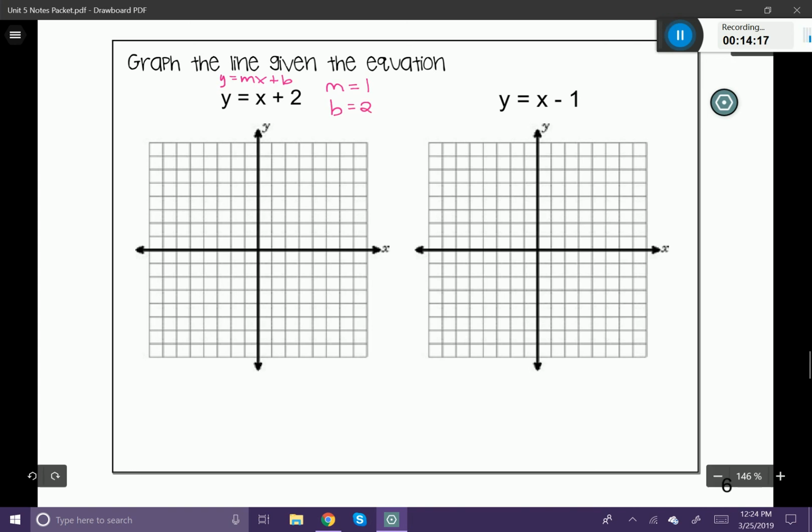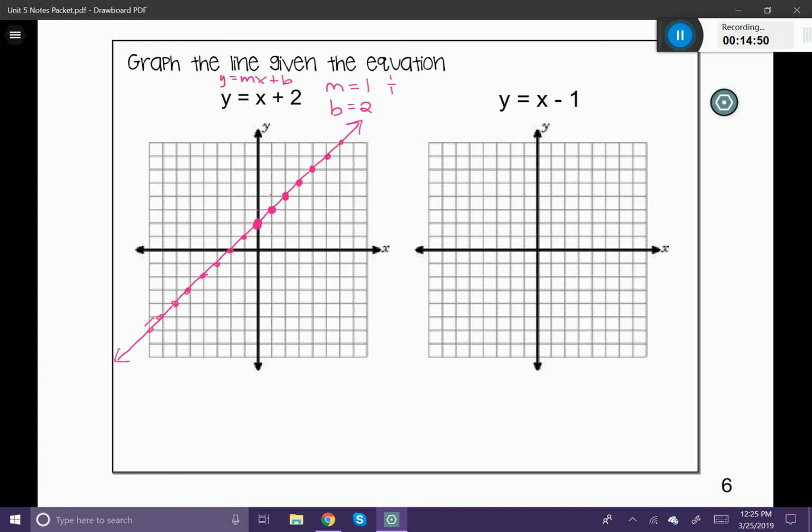The y-intercept I know is at 2, so let's put it there. And I know the slope was 1. So therefore, 1 breaks into 1 over 1. So I'm going to rise 1, run 1, rise 1, run 1, all the way up my page and all the way down my page. And that is going to give me the graph of my additive relationship. Go ahead and draw yourself a line, right through those coordinates with your arrows at the end.